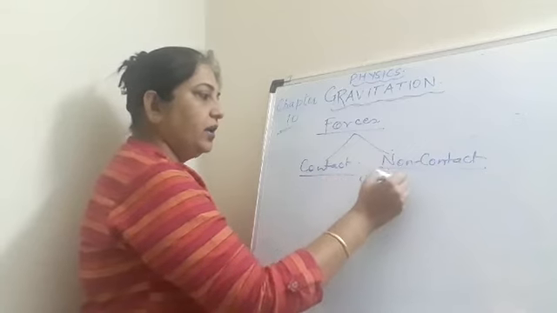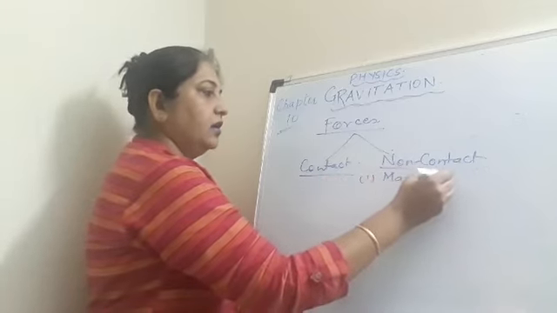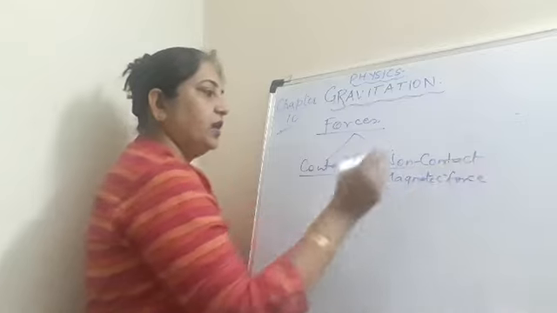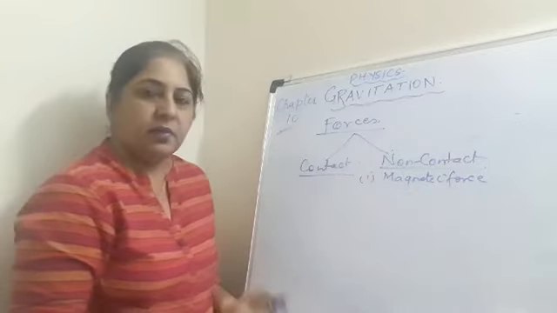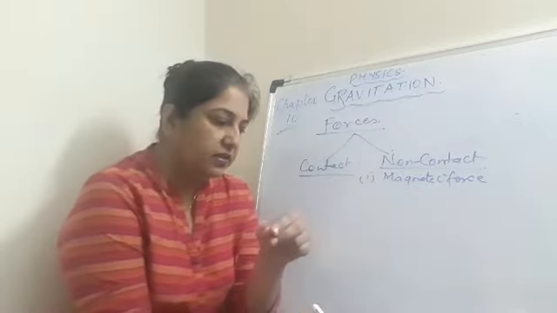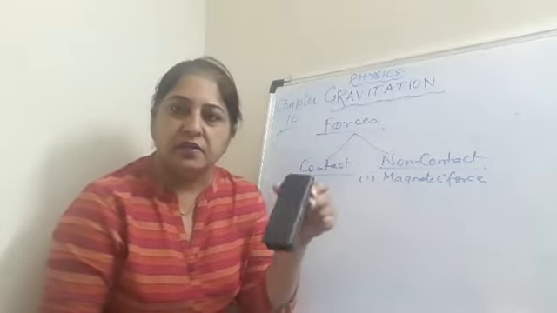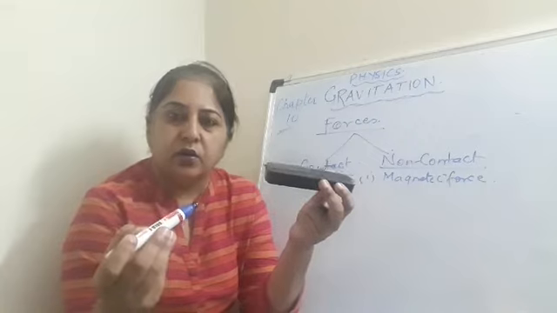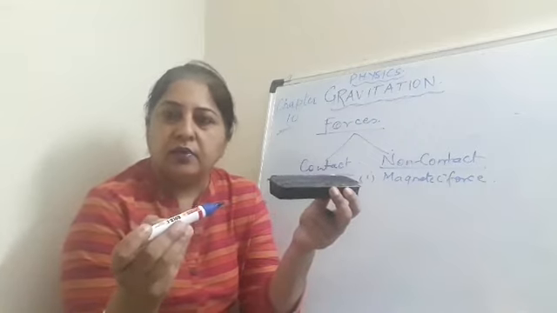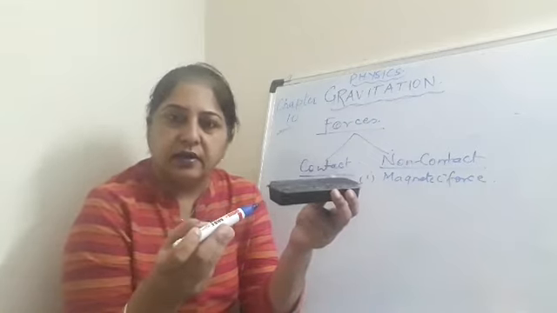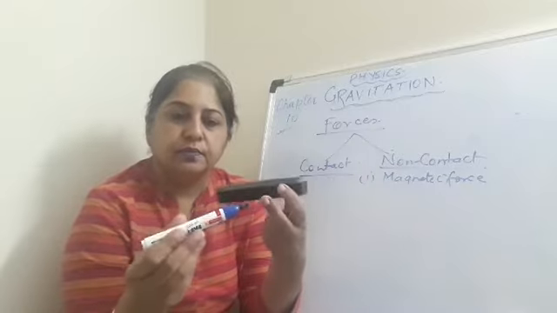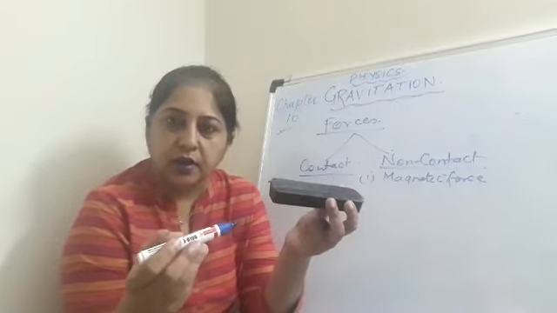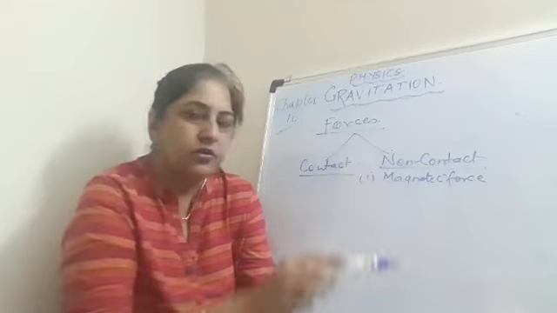First one, the type of force which you are familiar with is a magnetic force. That means if this is a magnet, and if you keep this iron object somewhere a little close to it, it will get attracted. It does not need a contact for this attraction. So this is a non-contact force.